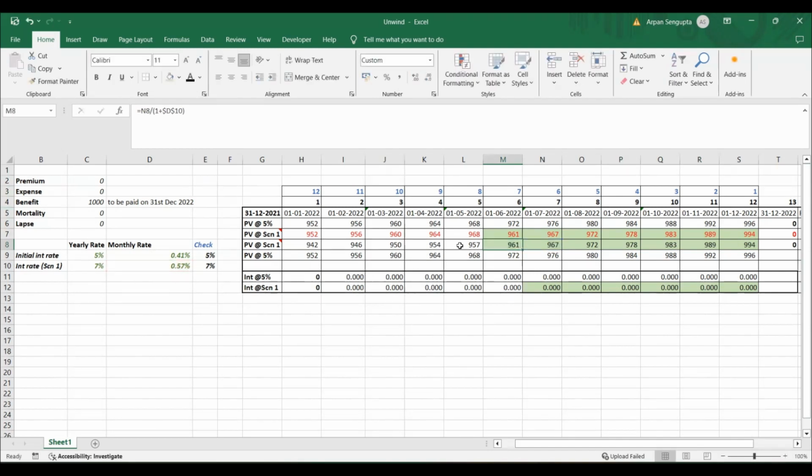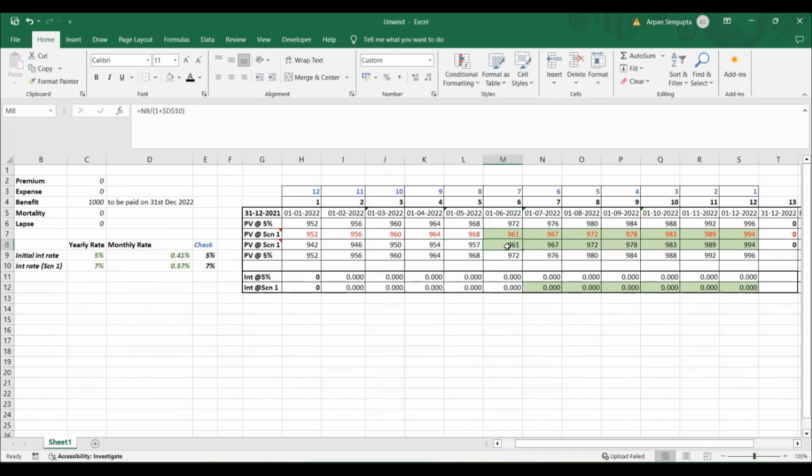But from the moment it comes here, because from 30th June, the discount rate that is applicable was 7%. But from 1st of Jan to 30th of June, the discount rate that is applicable is 5%, right? So here we'll switch. And that is why you see this area is marked in a different color. So here the switch happens. So from 7%, we move to 5%, or the monthly equivalent of 5%. So here we are moving to 5%.